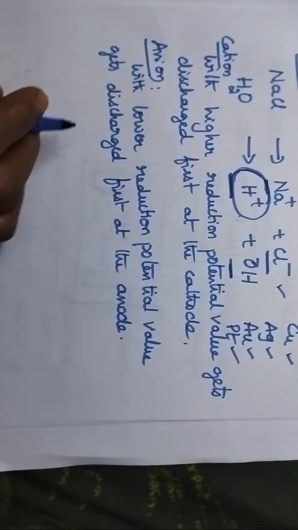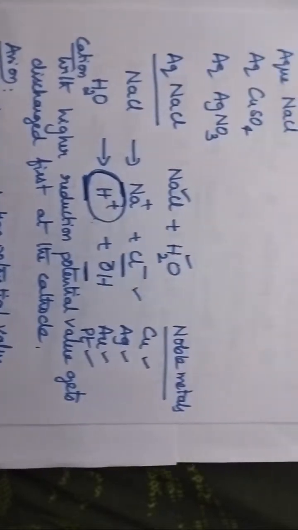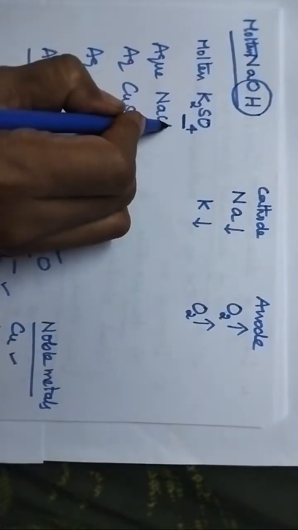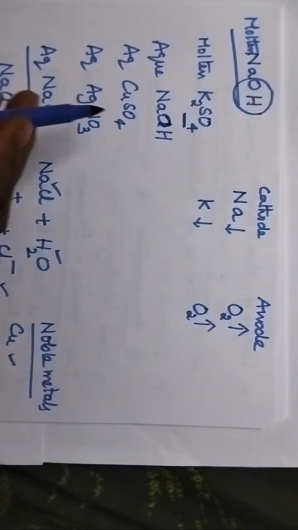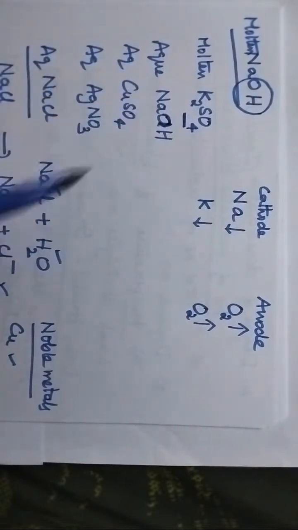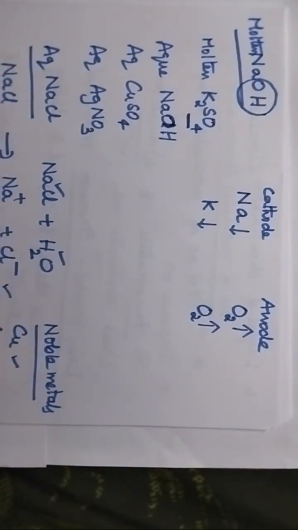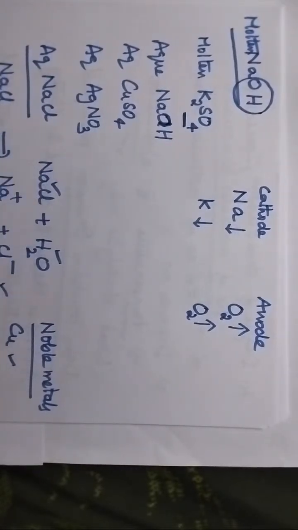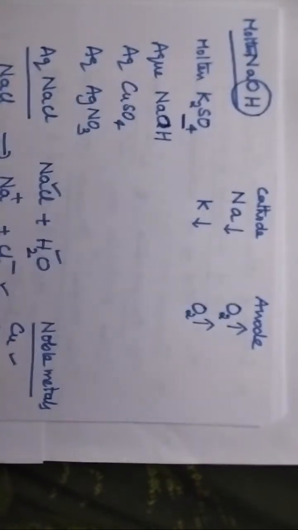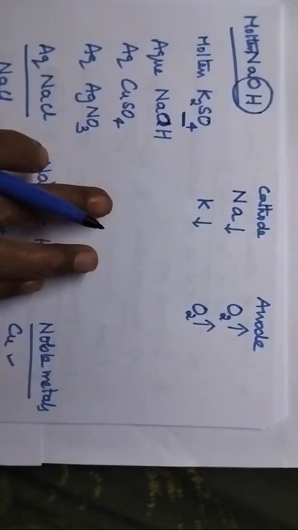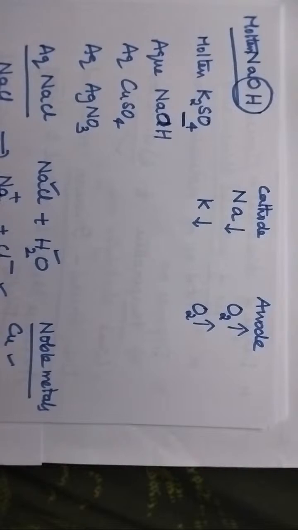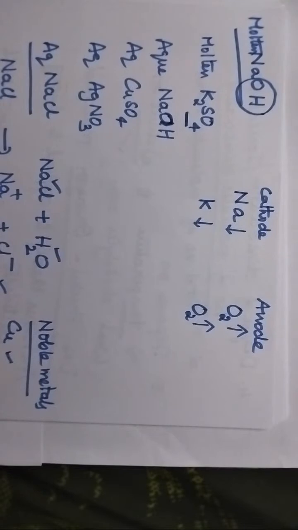Now tell me, what are the products formed during the electrolysis of aqueous NaOH solution? This is the first example with respect to aqueous solutions. Students, try to share what are the products deposited at the cathode and at the anode.